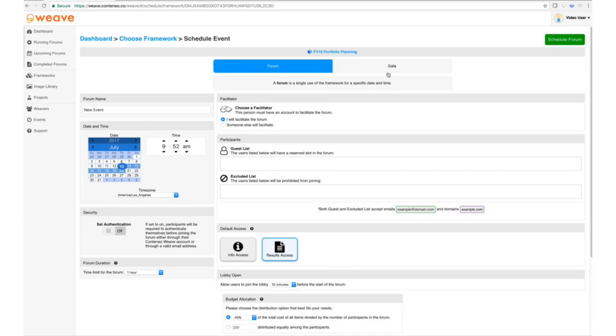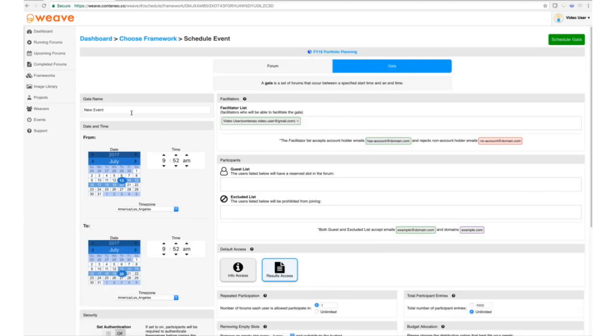We want a Gala, and we're going to call this my FY18 Portfolio Planning with Managers and Directors. Now, you'll recall that a Gala has a specified start time and an end time, and in which that starting and ending time we will create forums. So I want to do this on Friday. I want to start this at 9:55, and I'm going to end this on Friday at noon.